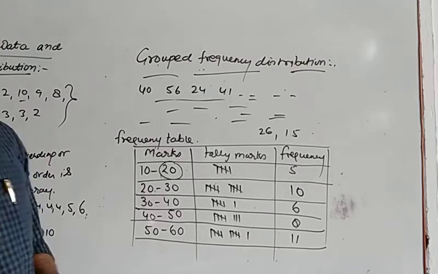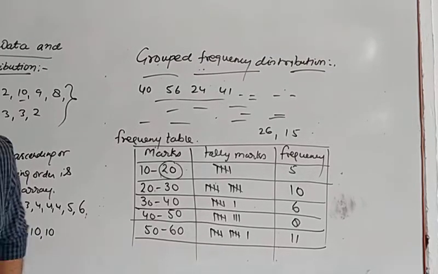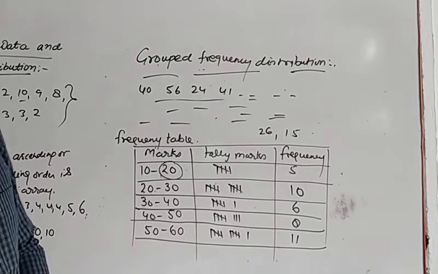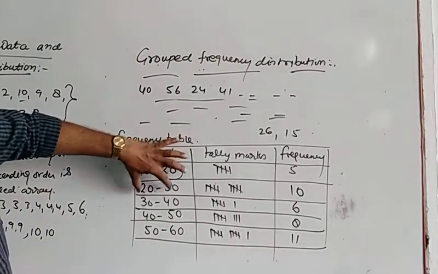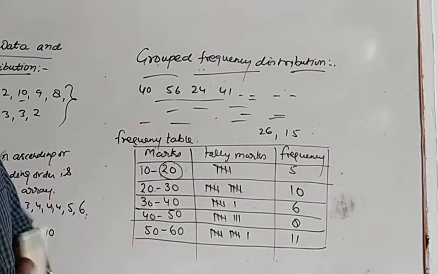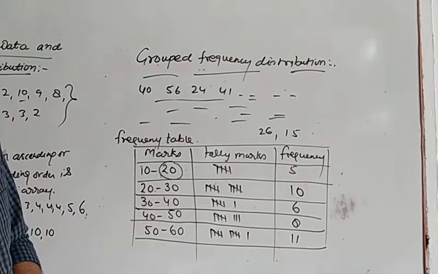How do we represent it? In this we can find the class interval and class limits. Now you see, in the example we have given, 10 to 20 is called the class interval. See, 10 to 20, 20 to 30. This is a class interval which is bounded by two numbers, 10 and 20. These numbers 10 and 20 are called class limits. The smaller number is called the lower class limit and the larger is called the upper class limit.